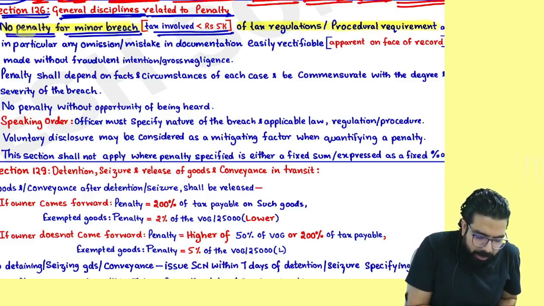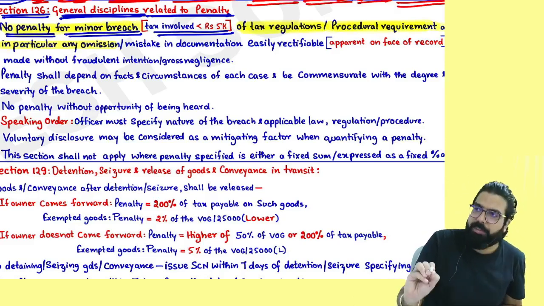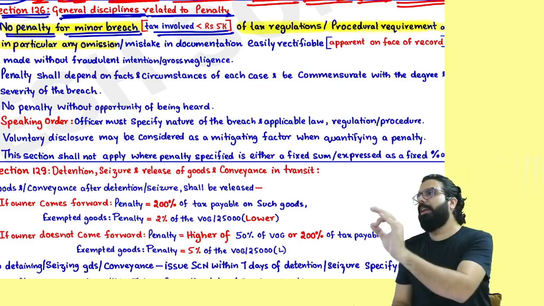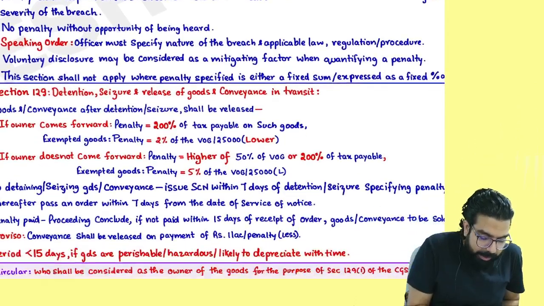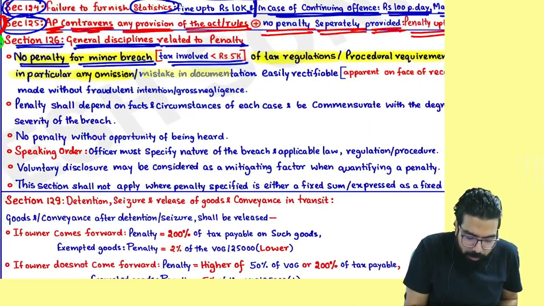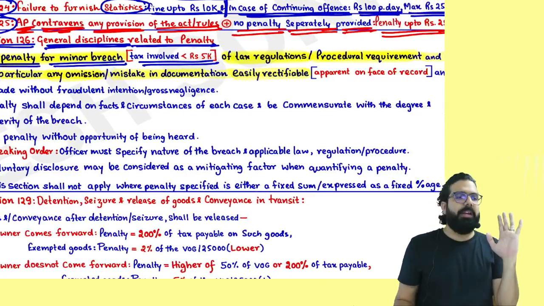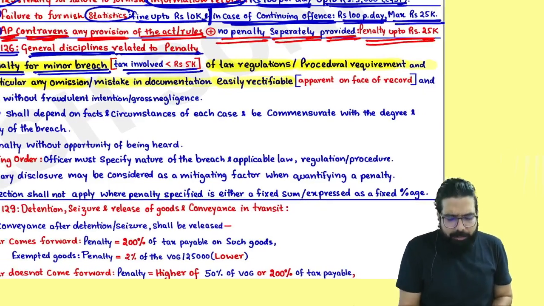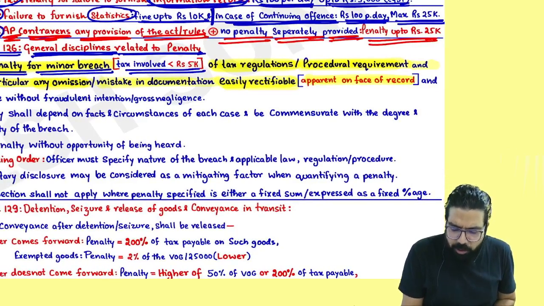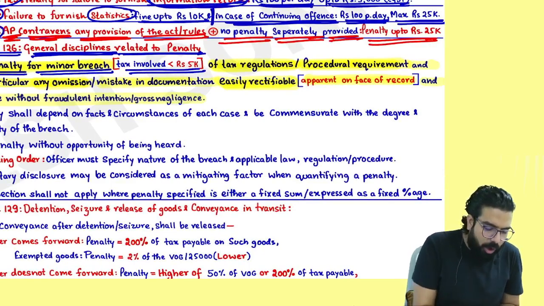Sir, no penalty for minor breach of what? Tax regulation or procedural requirement, and in particular any omission. First of all, if it's a minor breach, no penalty. Minor breach means less than 5,000. And in particular, any omission or mistake in documentation which is easily rectifiable, which is apparent on the face and made without any fraudulent intention or gross negligence.